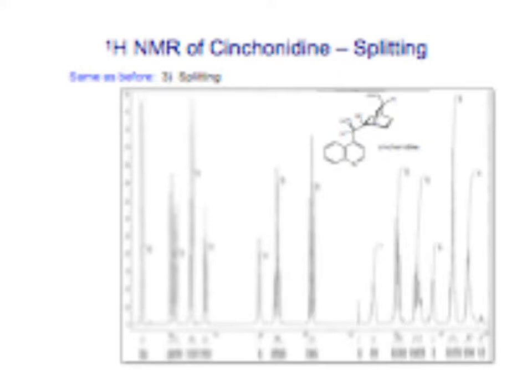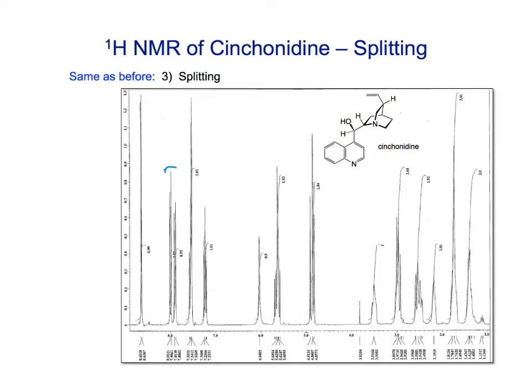And the splitting is a little hard to see in this one because all these peaks are kind of compressed. But if we could look in close, these out here, this one and this one might be a couple of doublets, right? And what else could we pick out? Nah, the rest is pretty complicated to pick out. So what do you do then? Well, okay, I'll get to that in a second.